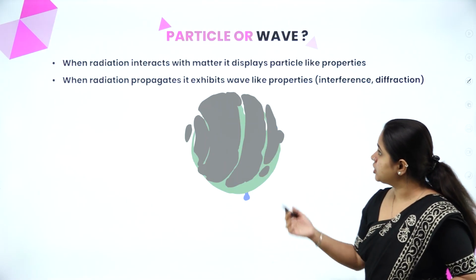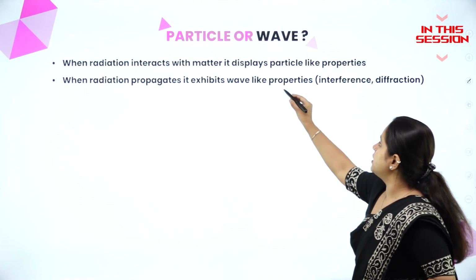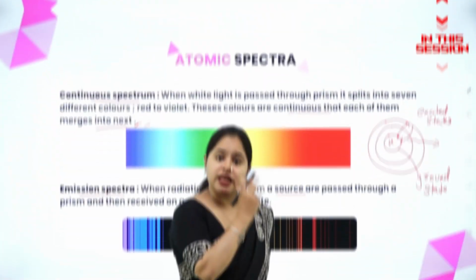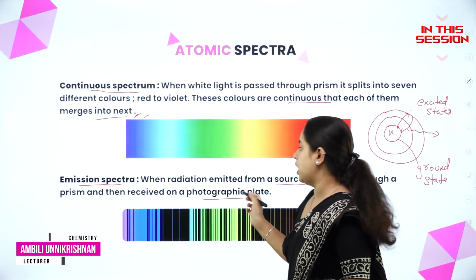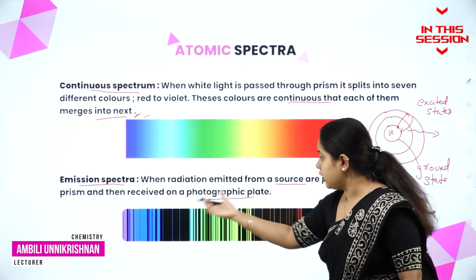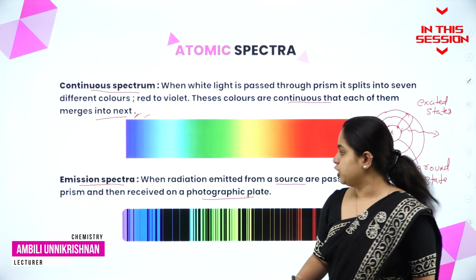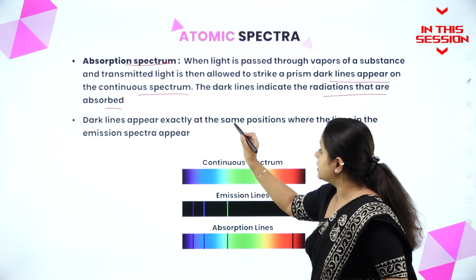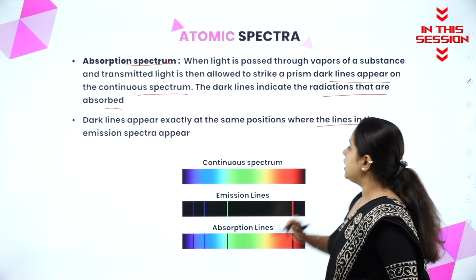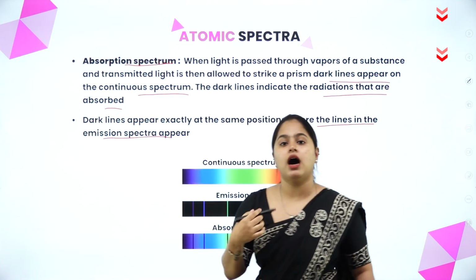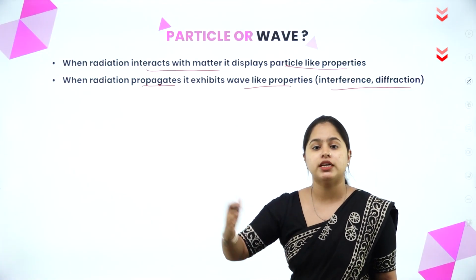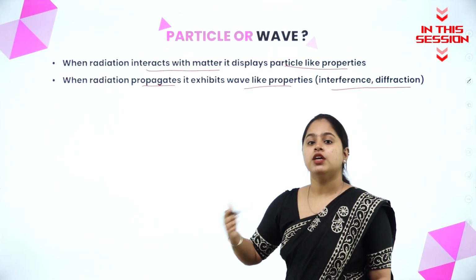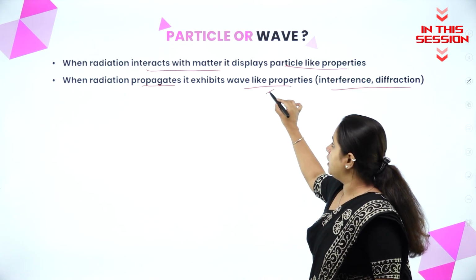When radiation interacts with matter, it displays particle-like properties. When this radiation is passed through a prism and then obtained on a photographic plate, you obtain emission spectrum. So dark lines appear exactly at the same position where the lines in the emission spectra appeared. When radiation is propagating or moving, you can say that it exhibits wave-like properties.